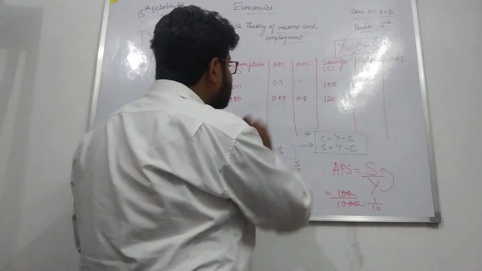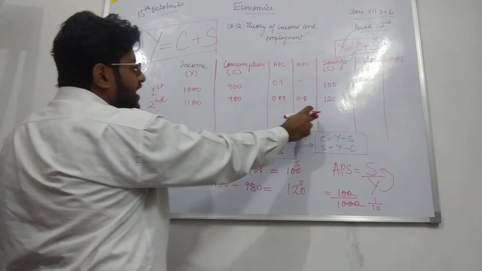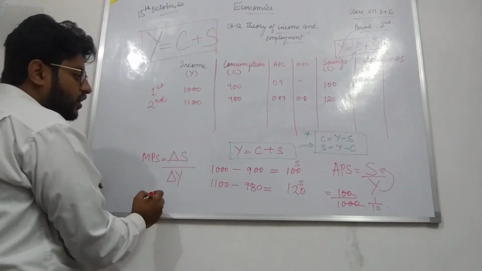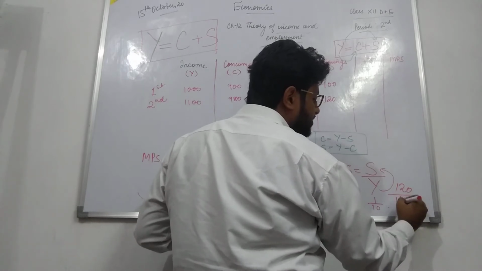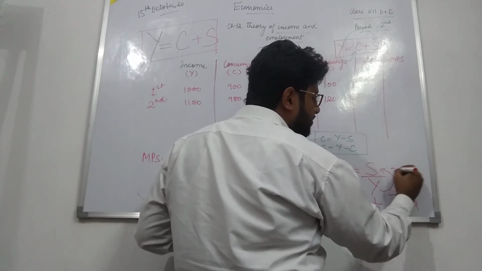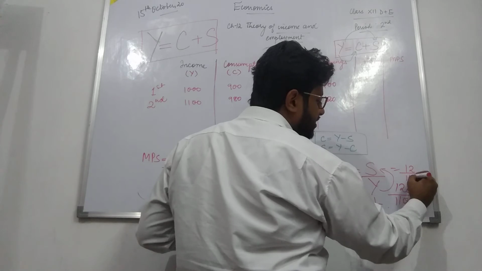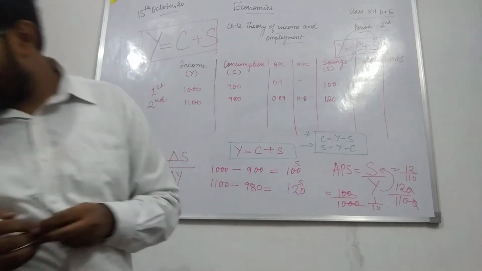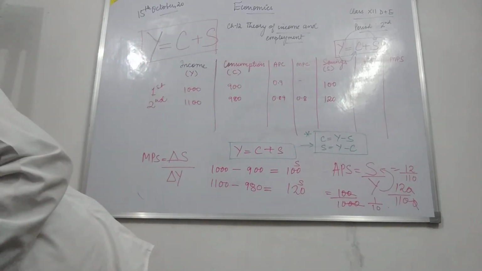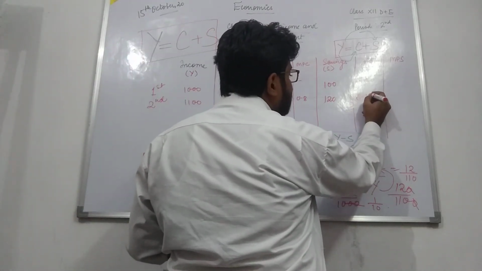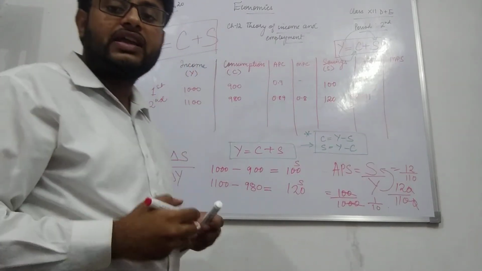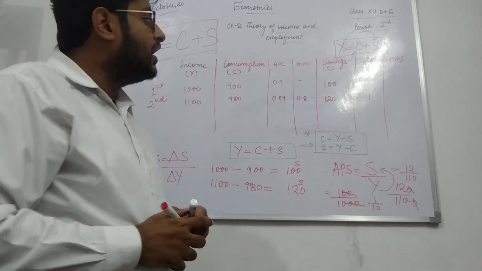And at the second instance, saving upon income, that is 120 divided by 1100. That is equal to 12 upon 110. Divide 12 by 110 and you will get 0.11. This is how we can calculate our APS.